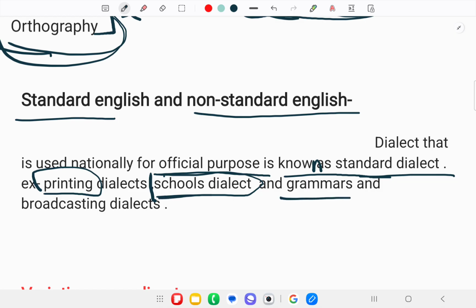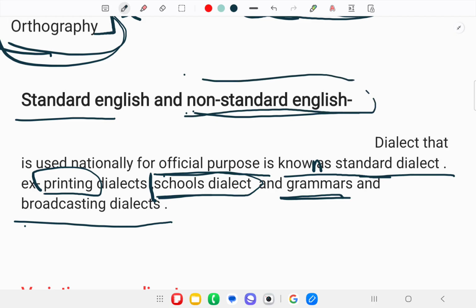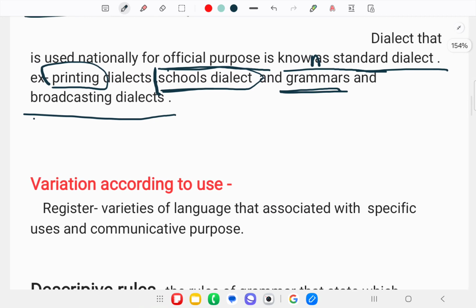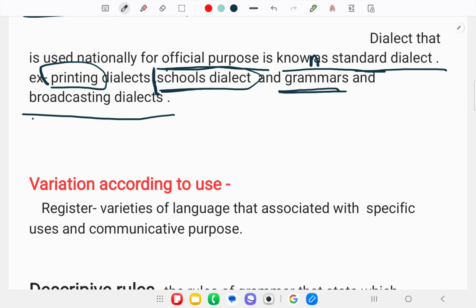And the grammars means whatever the grammars you are studying, there is also the use of standard English. And broadcasting dialects, in the sense that when there is the broadcasting of the news channels, they try to use standard English. When we talk about non-standard English, non-standard English is always used in our family, with our friend circles, in our environment, in our villages, something like that. That is known to be non-standard English.